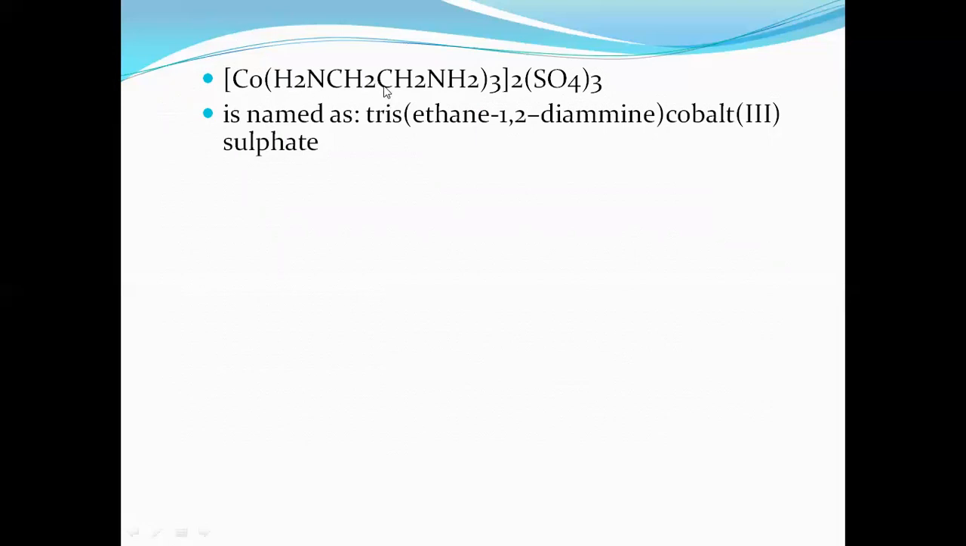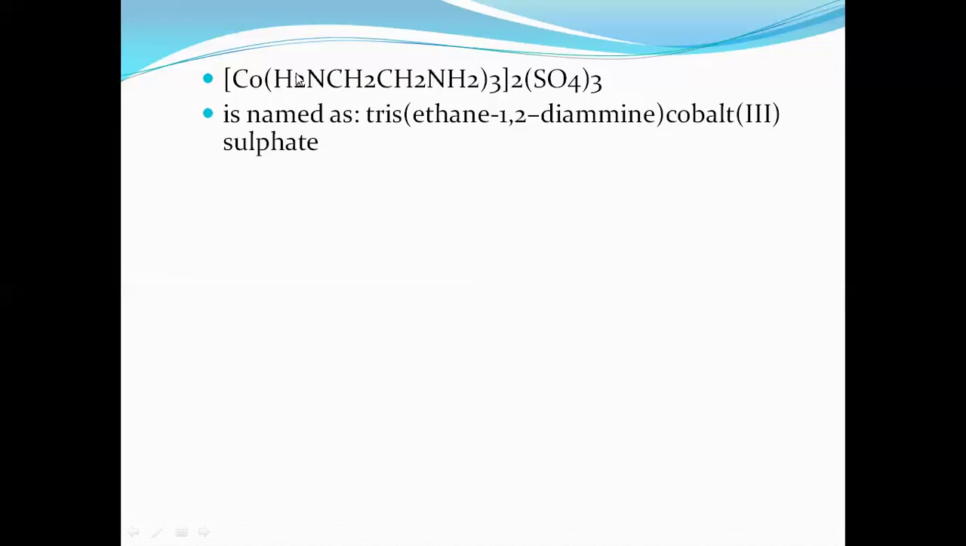While naming the complex, what do we have to follow? Ligand first. Nothing to worry, only one type of ligand is present. What is that ligand? It is ethylene diamine. Ethylene diamine is the common name, but for the IUPAC name, we have to use what? Ethane, and first position and second position. Therefore, ethane 1, 2 diamine.